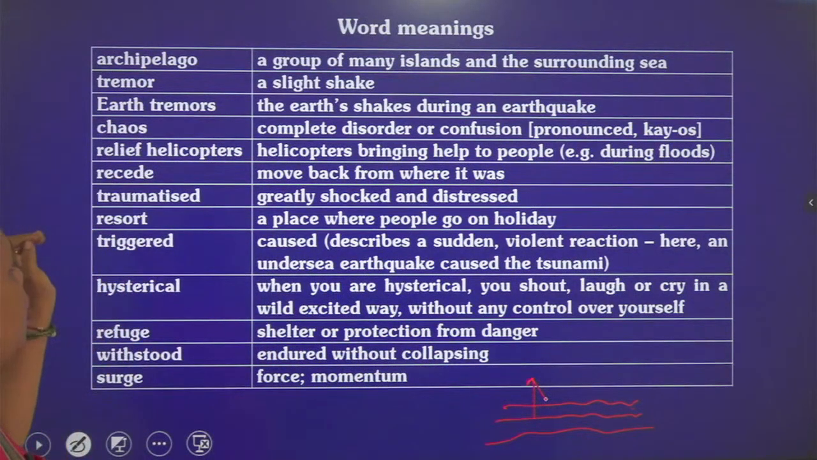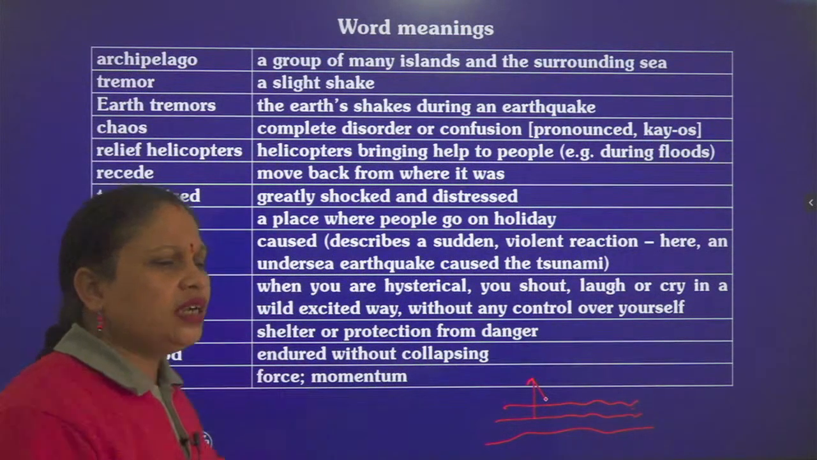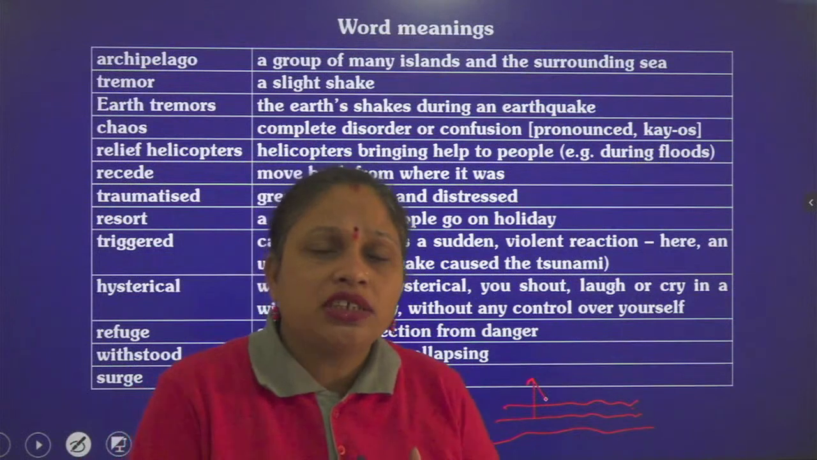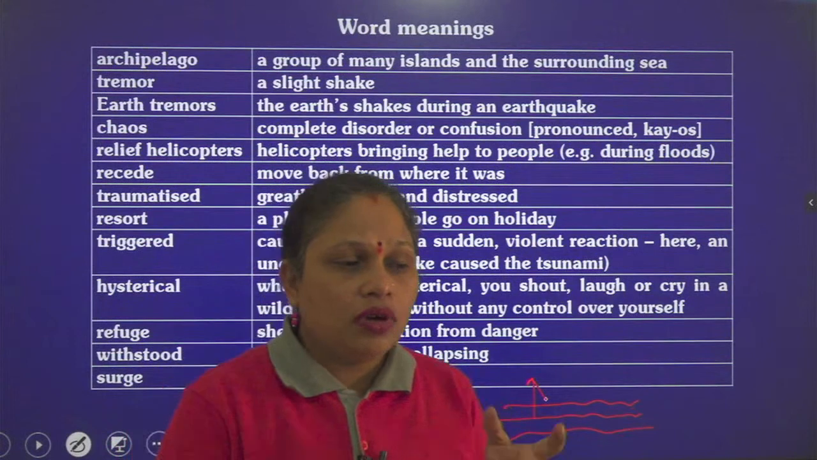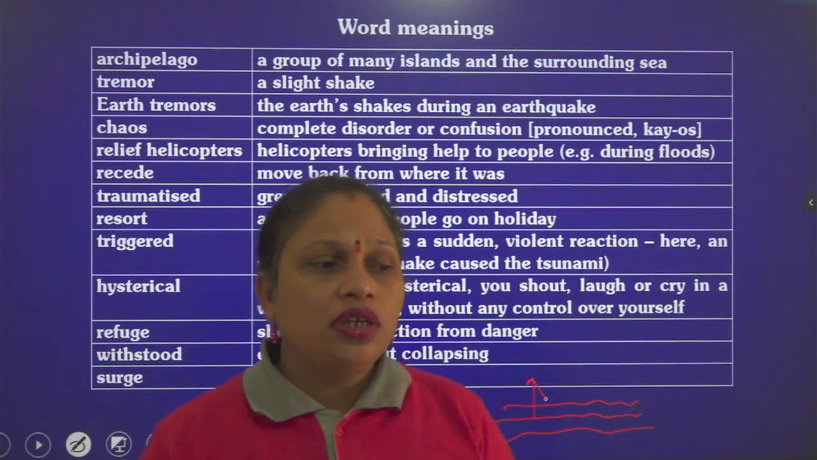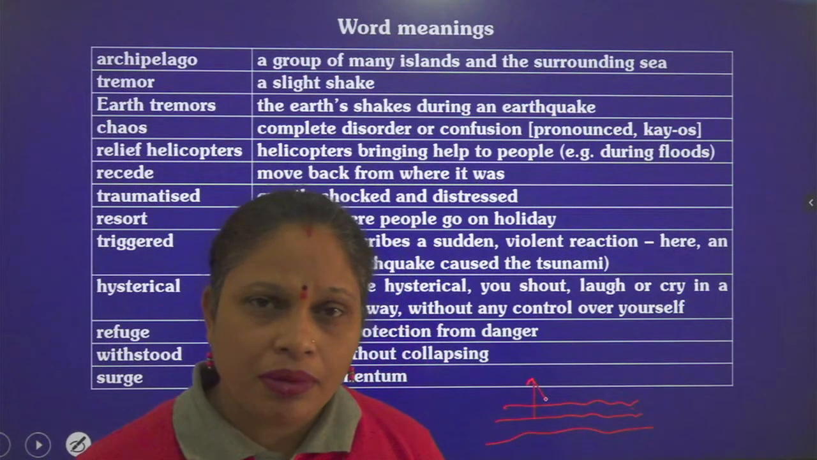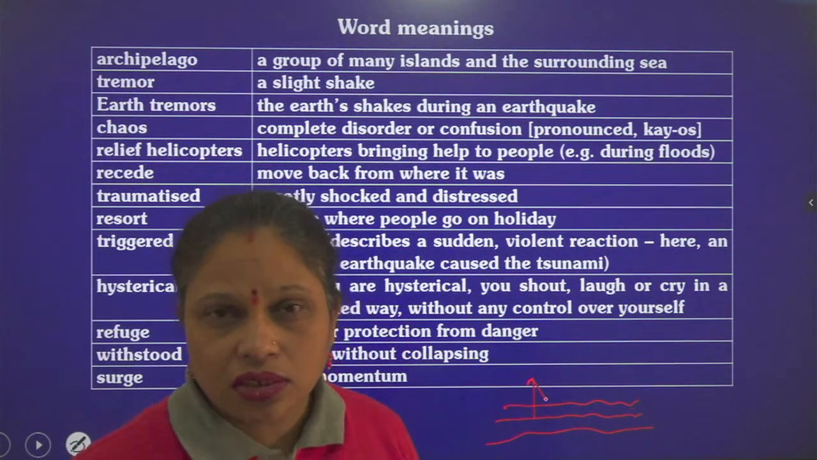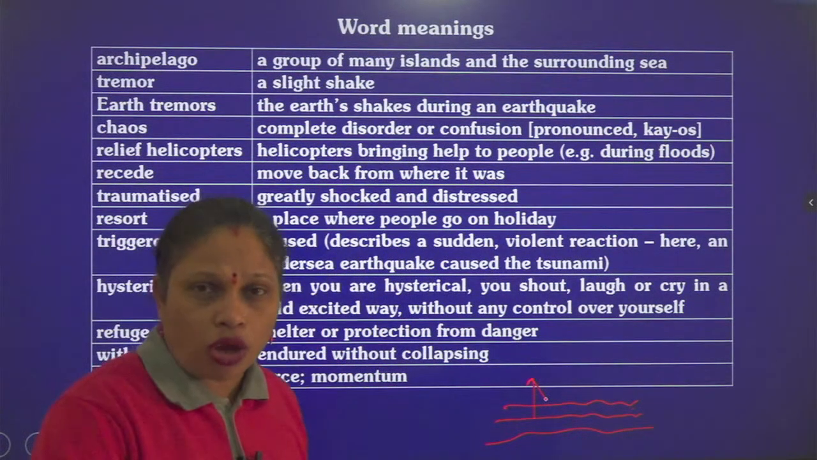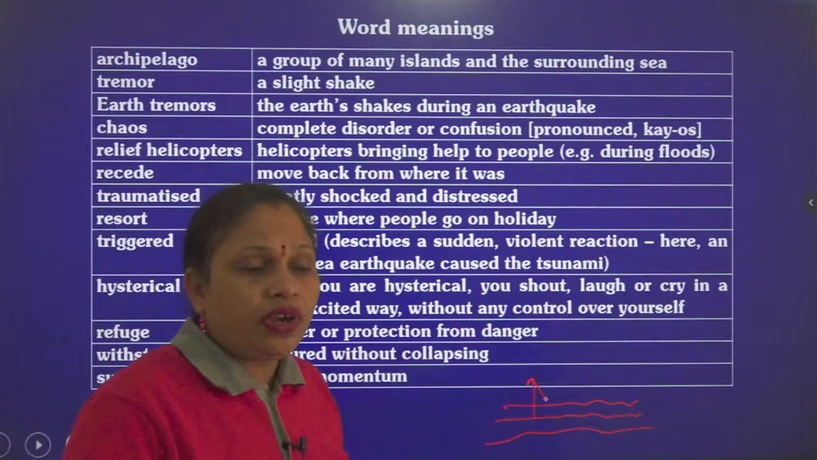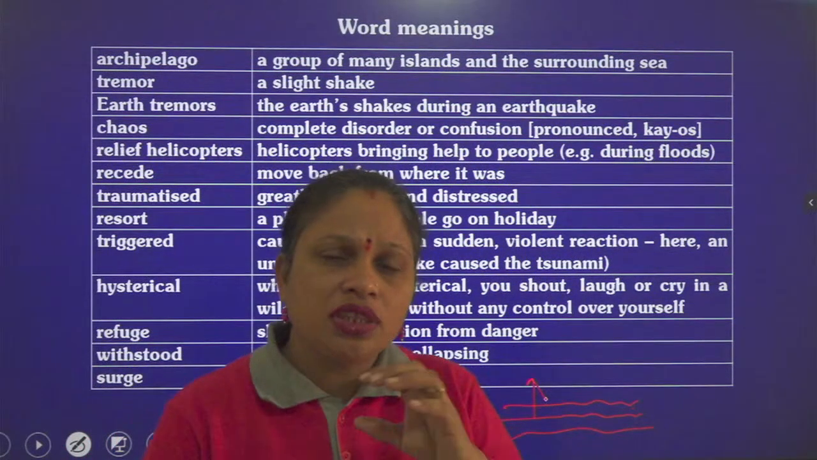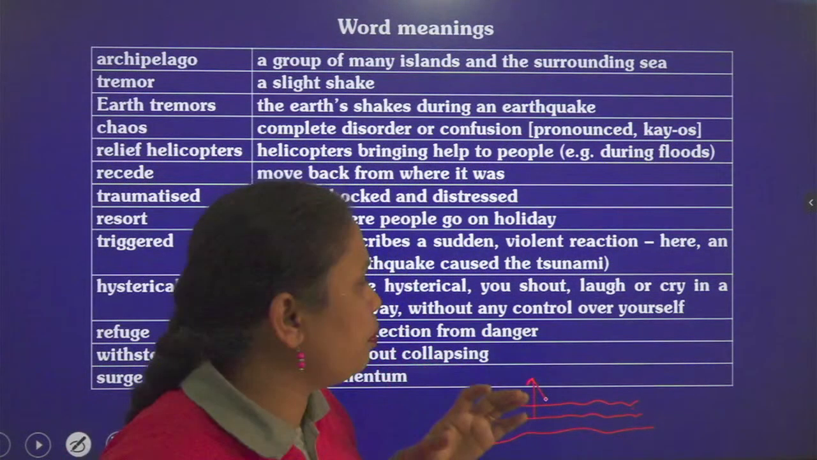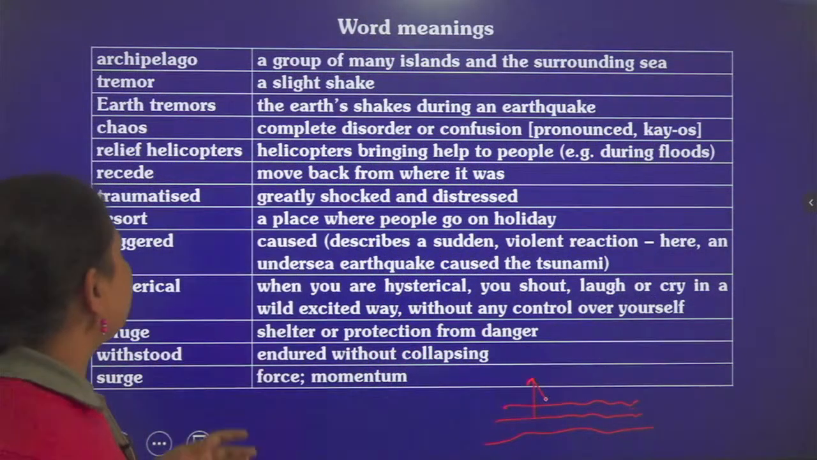Then traumatized means greatly shocked and distressed. You can easily understand the people who actually experienced this disaster, this tsunami, the destruction in front of them, when they lost their family members in front of their eyes. They were in trauma, they were in shock. It was difficult for them to believe what they had experienced, and the condition of such people is called traumatized. People get traumatized in that condition.